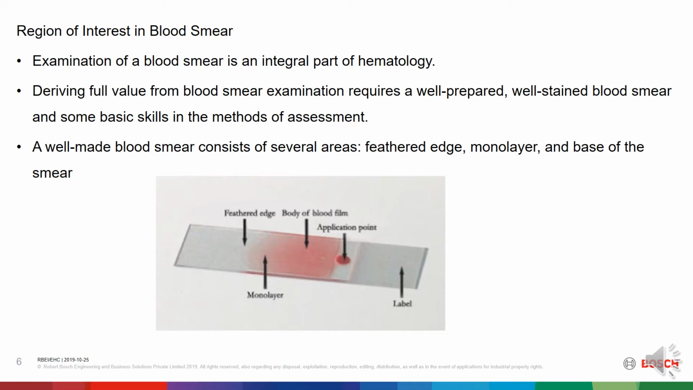of assessment. A well-made blood smear consists of several areas: the feathered edge, the monolayer, and the base of the smear. All parts of the smear should be examined. However, the monolayer is the area where the cells are examined in close detail and differential cell counts are performed. The monolayer is chosen as region of interest and can also be defended to have enough discrete ideal cells with undisturbed morphology for processing. The ideal region is thus monolayer.